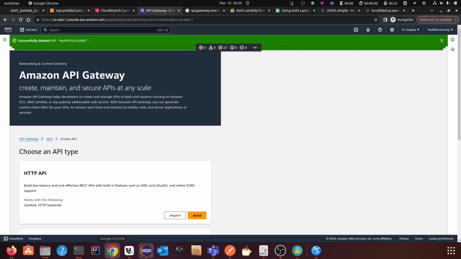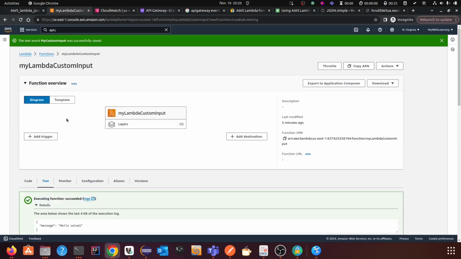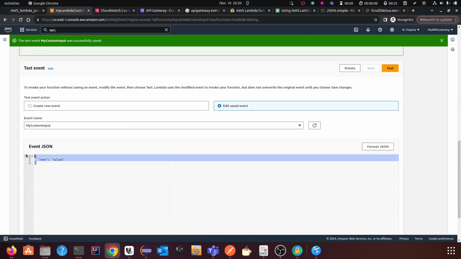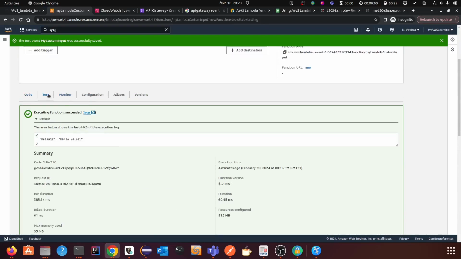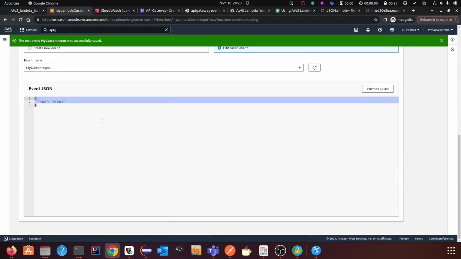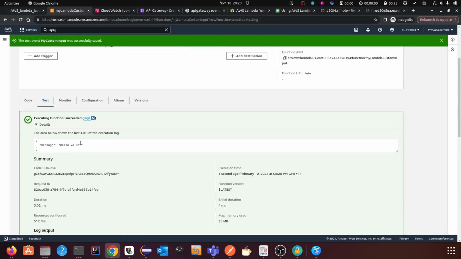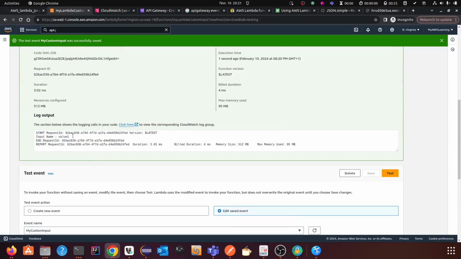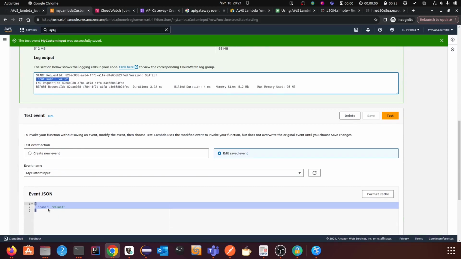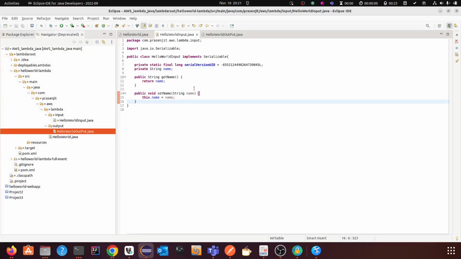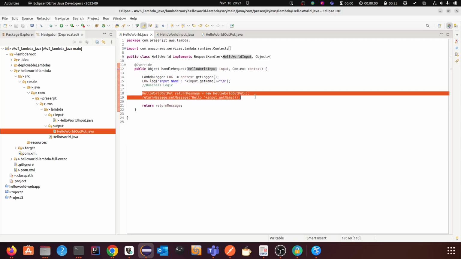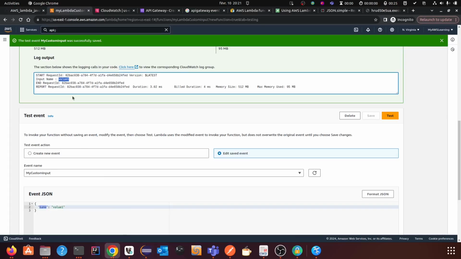Now let me show you in the lambda console. This is the lambda, and this is the testing event. If you test it from this test window, you will see this output. I have also printed the input. This is the input name, and I am retrieving the value. I am printing the name from the input and adding that name in the output.